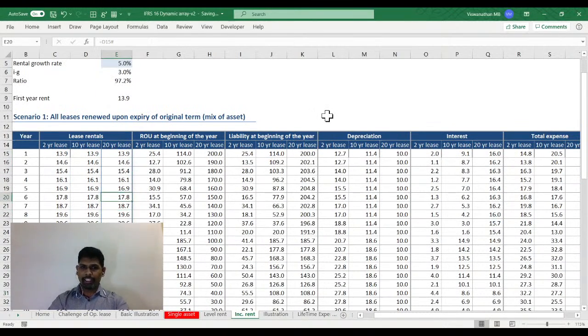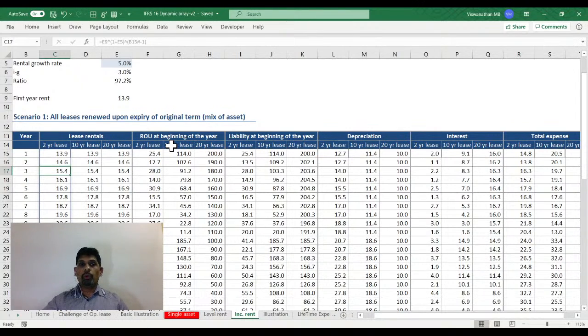If it's a 2-year lease, for the first 2 years you'll have 13.9 and 14.6, and in the third year you renew it, because obviously this lease has to be renewed. You are a going concern, you're going to continue. If I take that as an assumption, this lease has to be renewed, and I am assuming here that at the time of renewal, the escalation will be factored in the renewal clause as well.